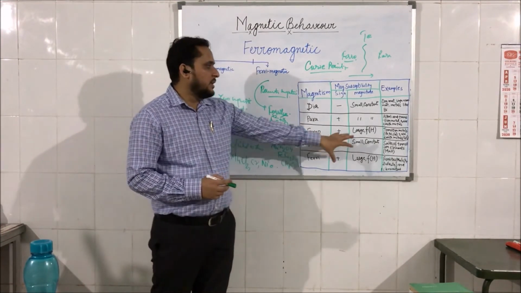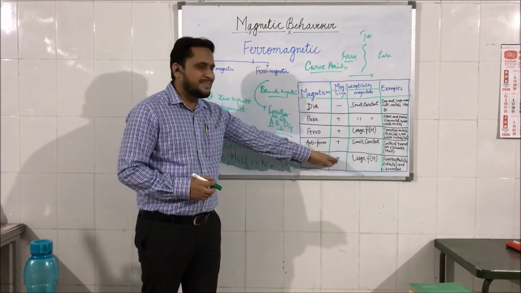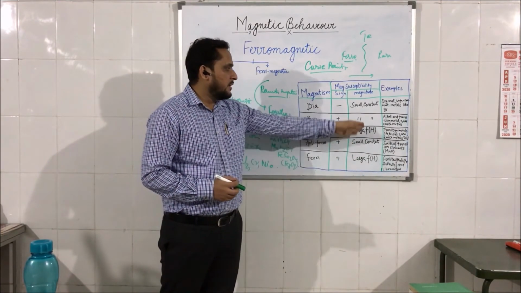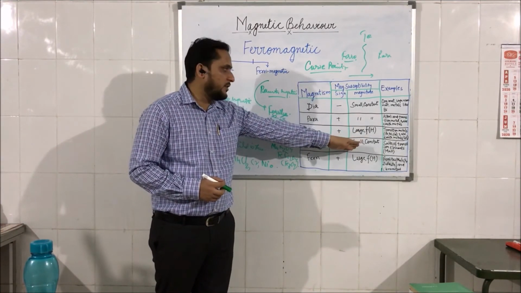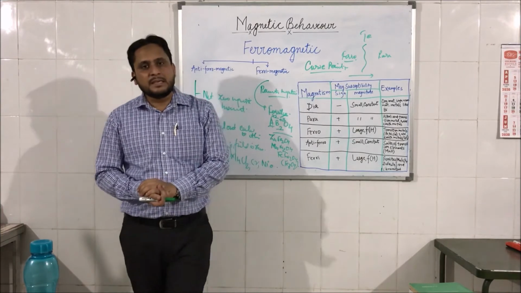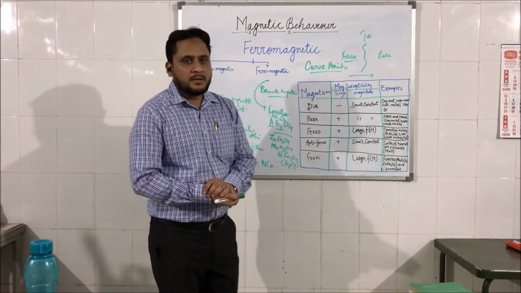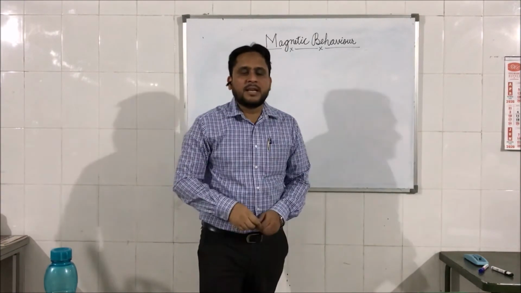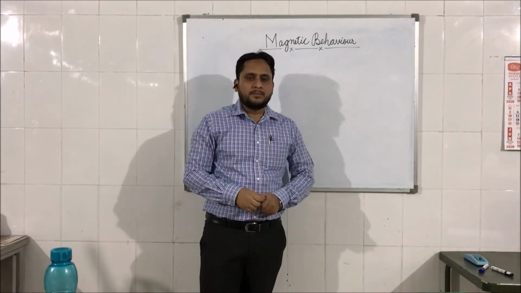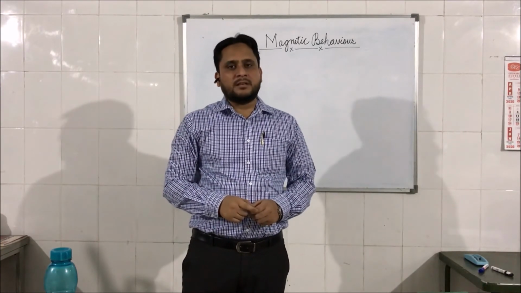So this is in a nutshell for you to understand the concept of sign, whether the susceptibility is small or large, whether it is a function of the external magnetic field or not, and the examples of each category of magnetic materials. Clear? So with this, I hope that you liked this lecture and that it will help you to understand the concept of magnetic behavior of materials.